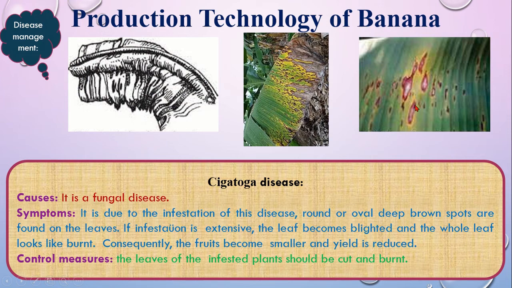In severe condition, the leaves become blighted like this, and the whole leaf looks like burned from afar. If you see, this looks like burned. Consequently, the fruits become smaller and the yield is reduced. And the leaves of the infested plant should be cut and burned.